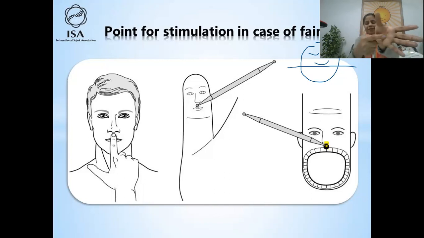Same way on the hand also, the CV meridian is coming up, and you bend this thumb, and here is the animal head mouth, and then it is also ending here. So this is a reflection of the animal head, which explains why this CV meridian is going until the tip of the thumb.